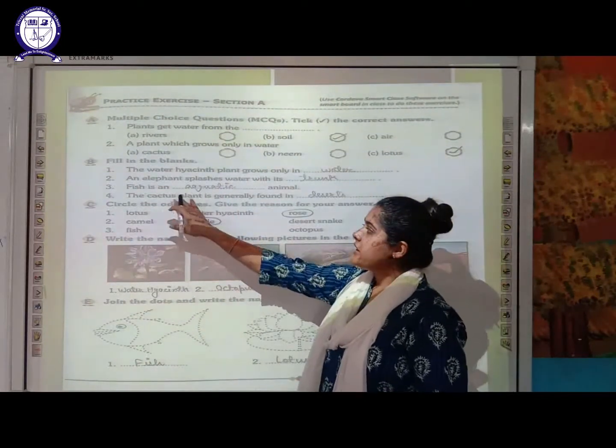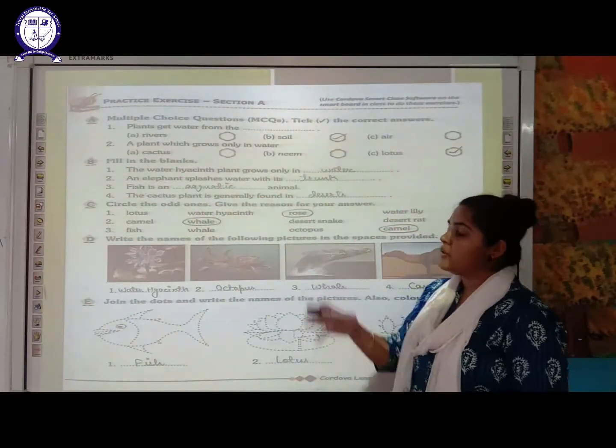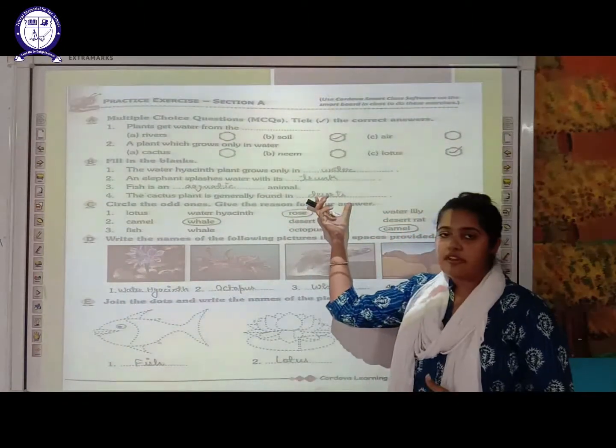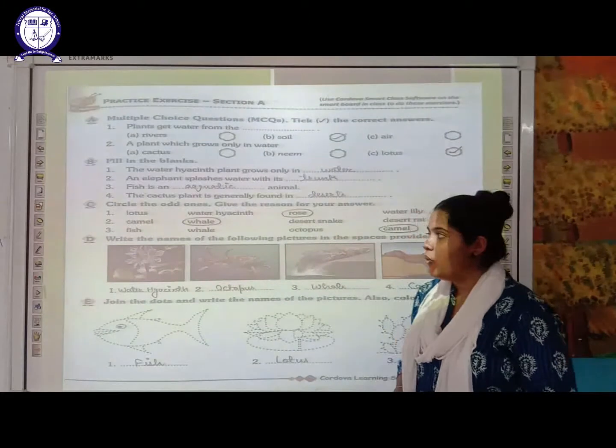Next is, a cactus plant is generally found in. So you can find a cactus plant generally where? In the desert, where there is less availability of water.